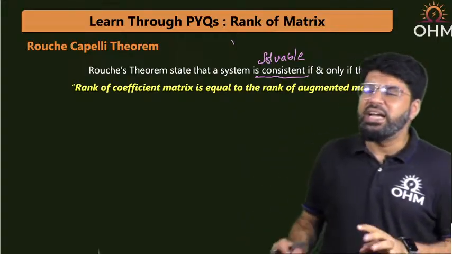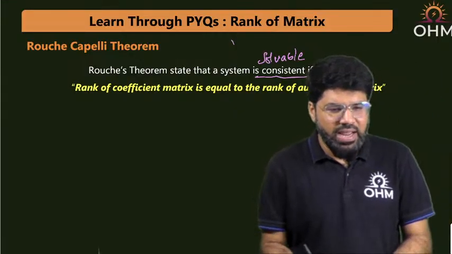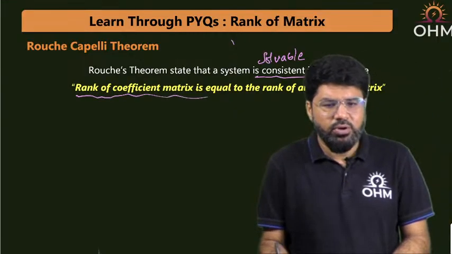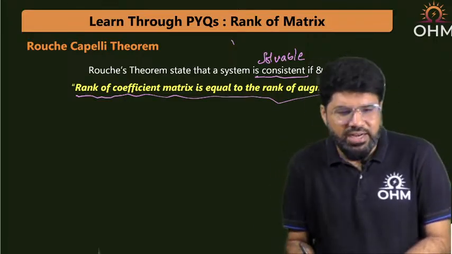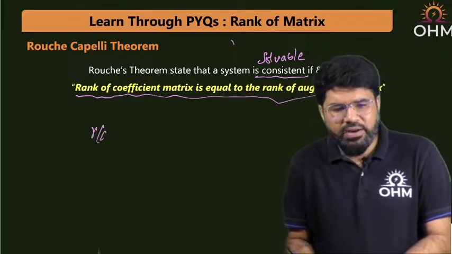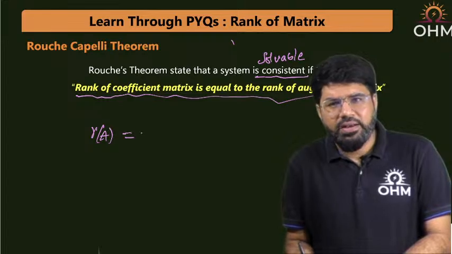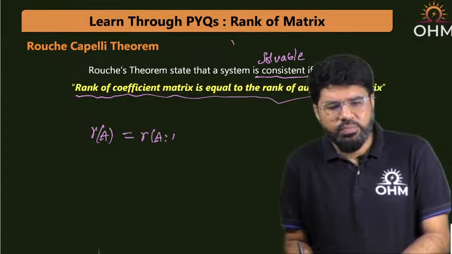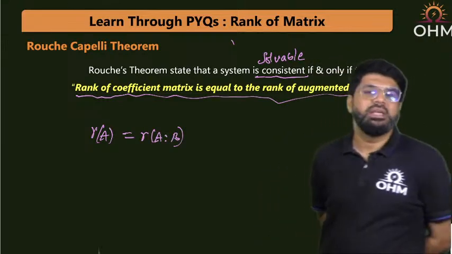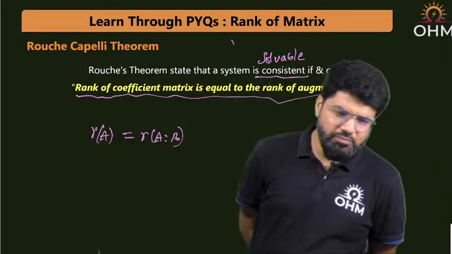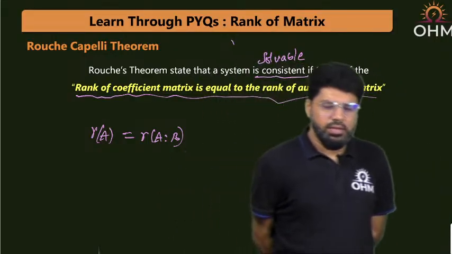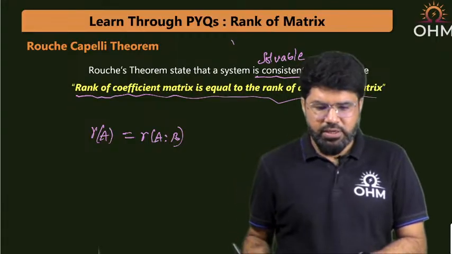It is consistent if and only if the rank of the coefficient matrix is equal to the rank of the augmented matrix. That's what I just told. Coefficient matrix means A. Augmented matrix means [A|B]. The rank of both of them must be equal.